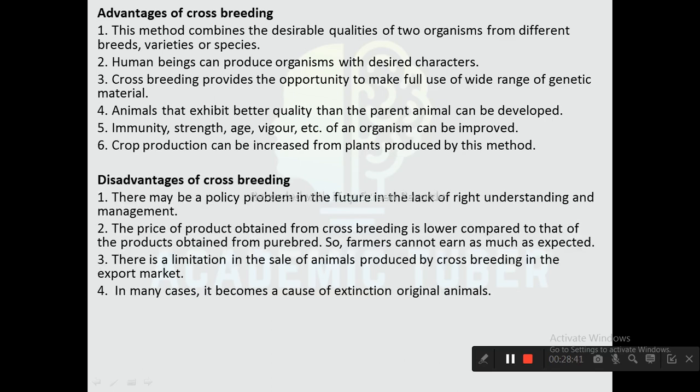Next one is disadvantage of crossbreeding. There may be a policy problem in the future due to the lack of right understanding and management. The price of the product obtained from crossbreeding is lower compared to that of the products obtained from pure breed, so farmers can't earn as much as expected. There is a limitation in the sale of animals produced by crossbreeding in the export market. In many cases, it becomes a cause of extinction in original animals.